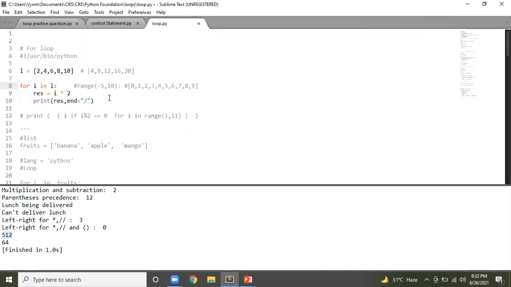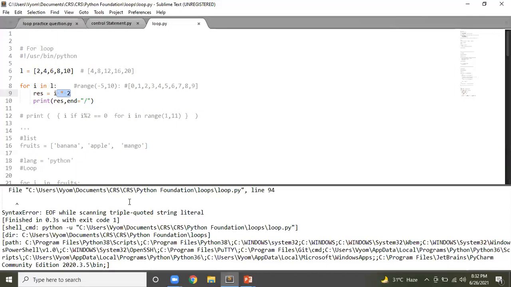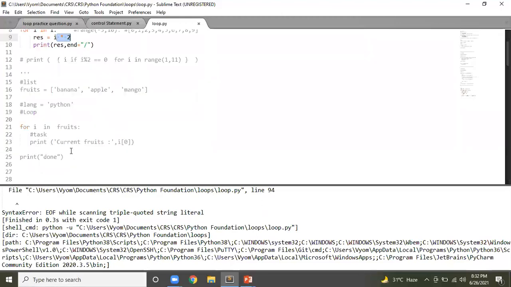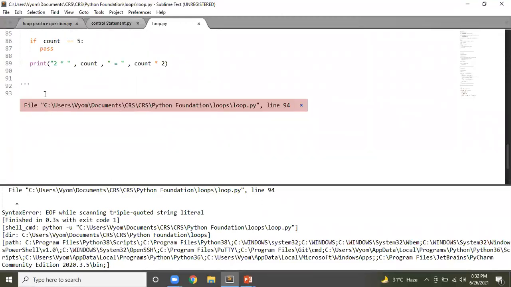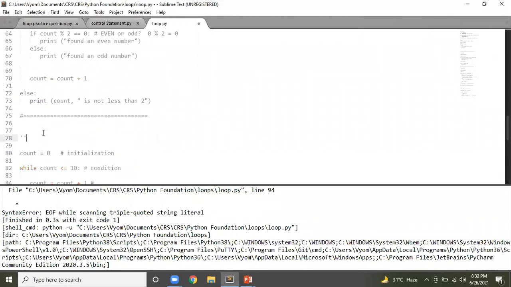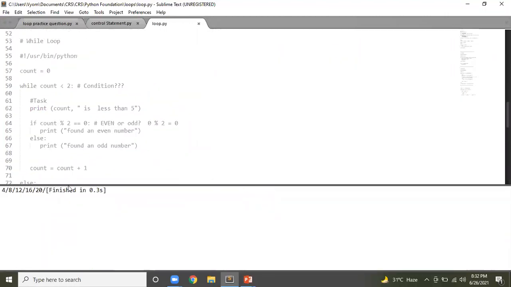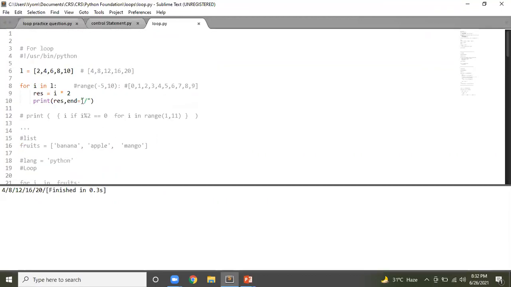So now what will happen for I in L? One by one, I will pick 2, 4, 6, 8, 10. It will multiply it by 2 and print the results. Okay, so where is the error? Error is at this statement. Why? Because of this. So this is how your output looks like. It ends with this, so that's why you have a slash here. So first is 4, 2 into 2, 4, 8, 12, 16 and 20.